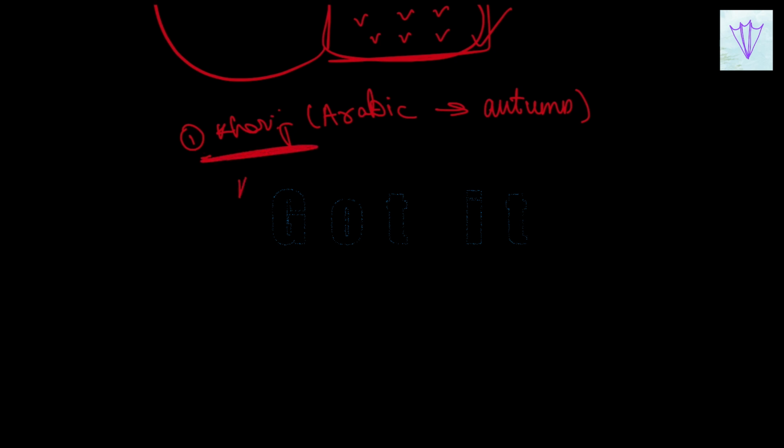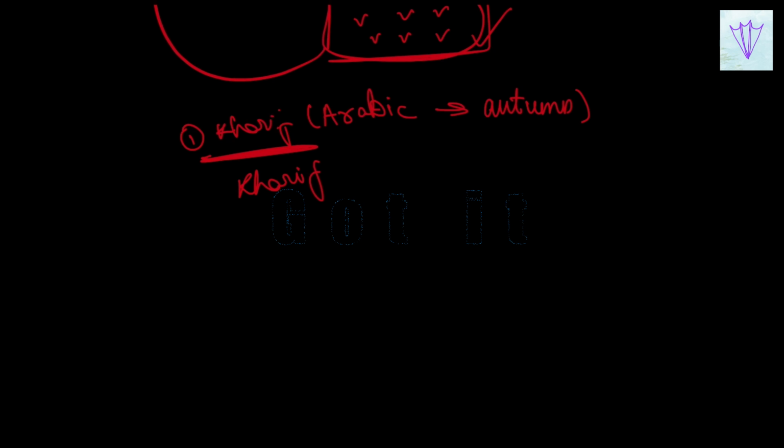The first is the Kharif crops. Kharif is an Arabic term which means autumn. The crops which are grown in the rainy season are called Kharif crops.